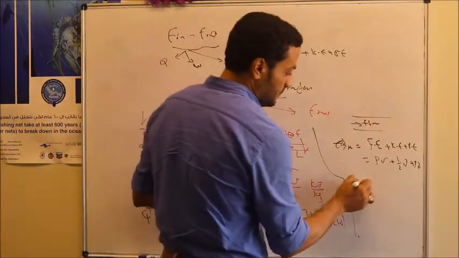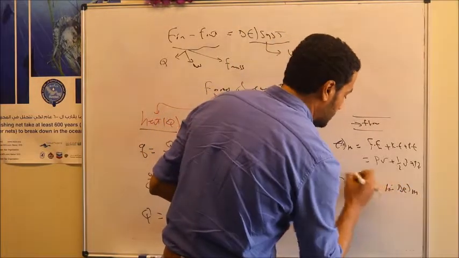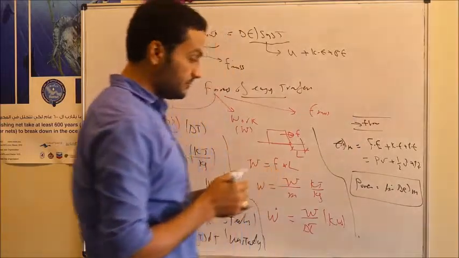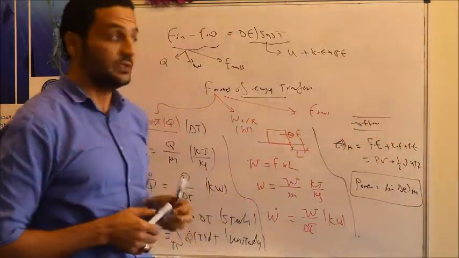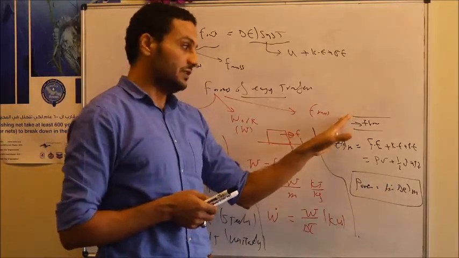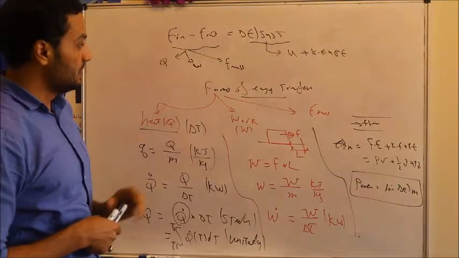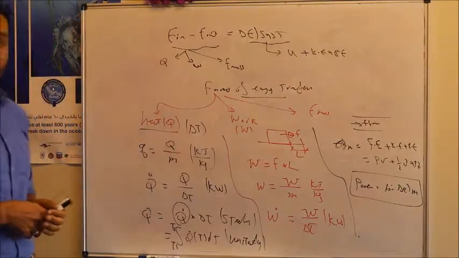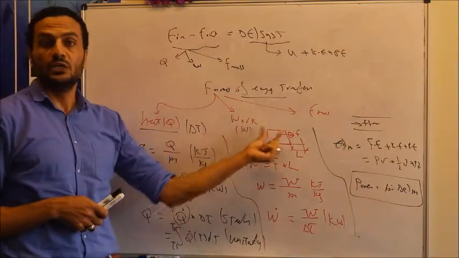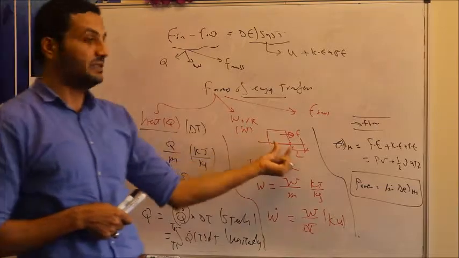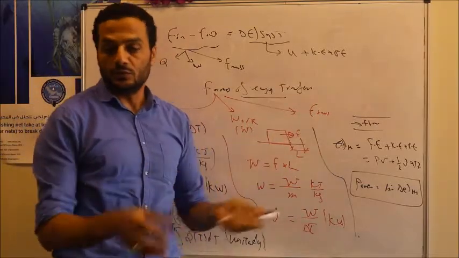The power of this flow will equal m dot multiplied by the change of the mechanical energy of the fluid, if this fluid is moving from one location to another, or crossing a device from the inlet section up to the outlet section of this device. So those are the forms of energy transfer. It can transfer by heat due to temperature difference, it can transfer by work due to applying a force and causing movement of this system, and it can also transfer when we have mass transfer through this system.